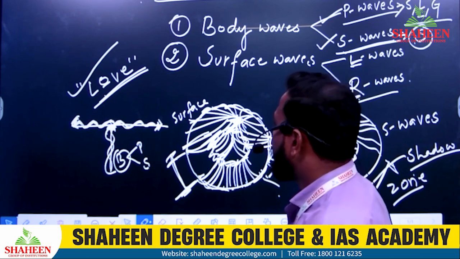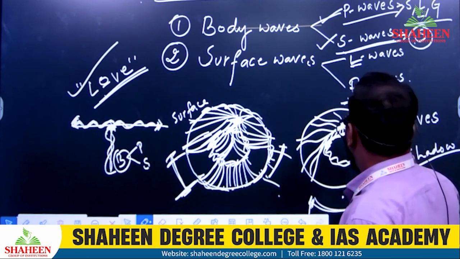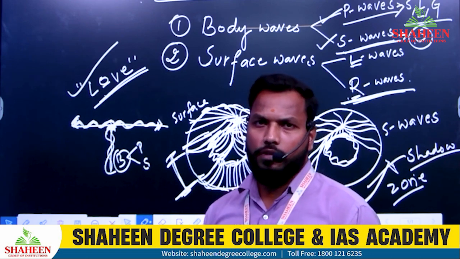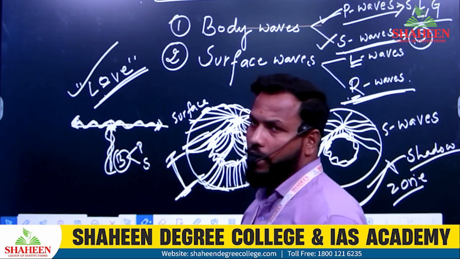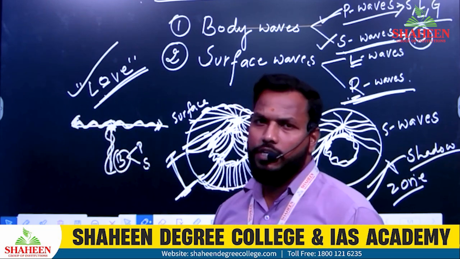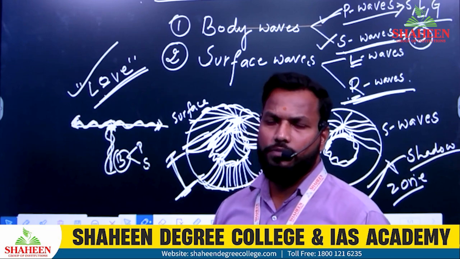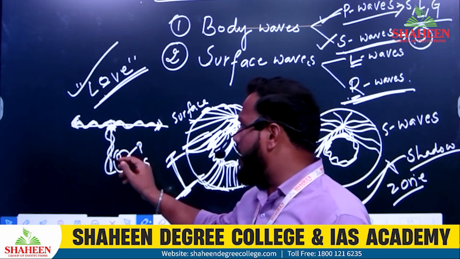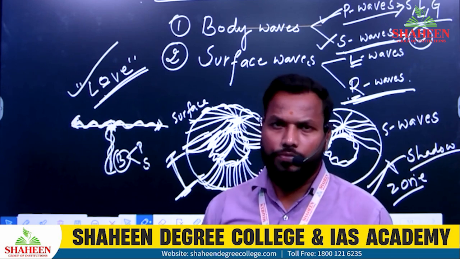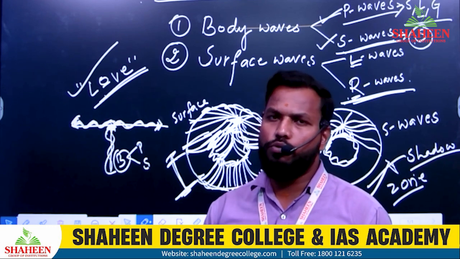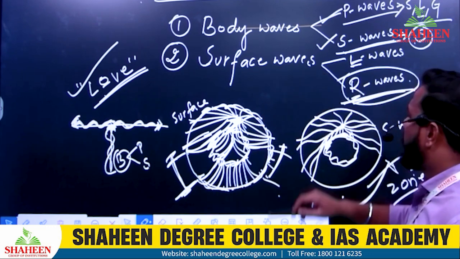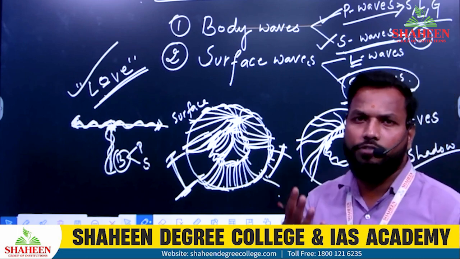Then R waves are the last waves to record on the graph. R waves are the last waves to travel. Okay, after the L waves, the R waves are considered the weakest waves, and it is also considered a message given to the area that the earthquake is going to stop. Okay, R wave gives a message that yes, the earthquake is slightly weakening.